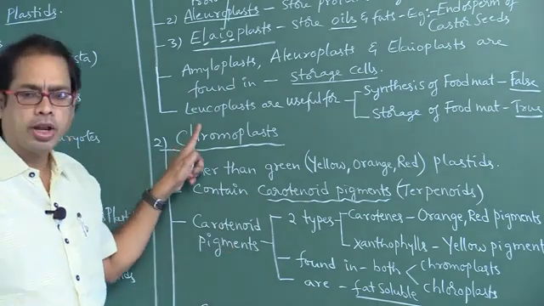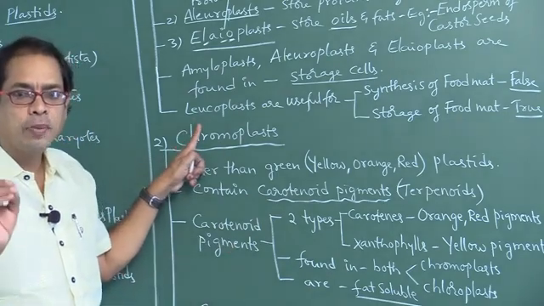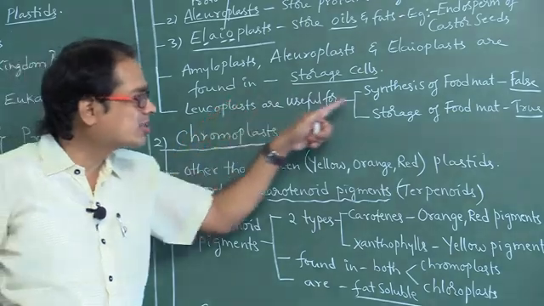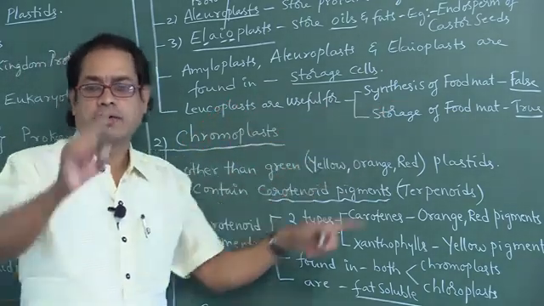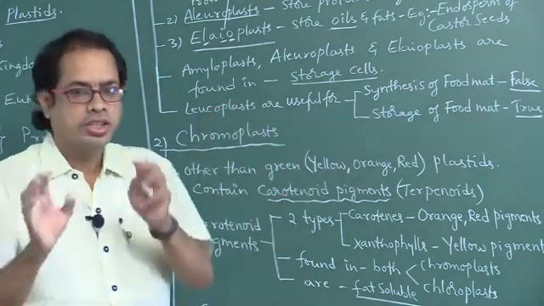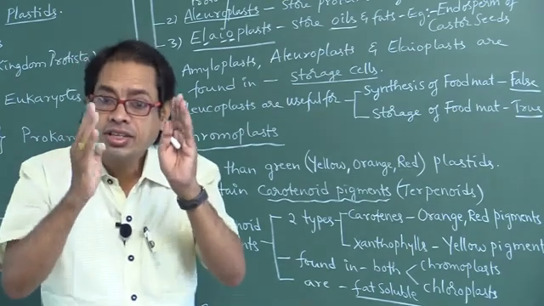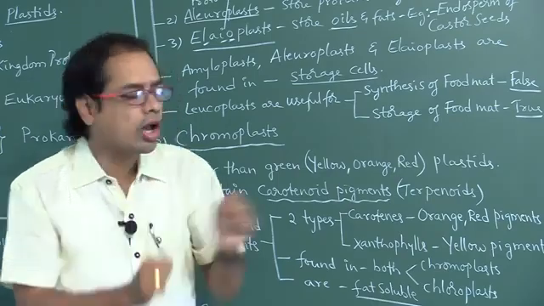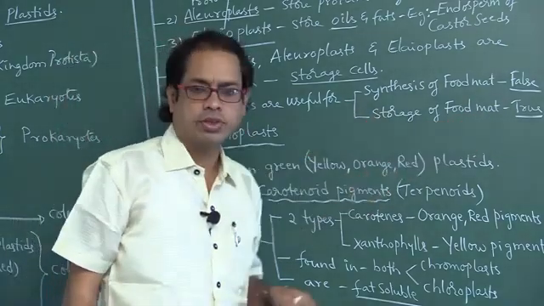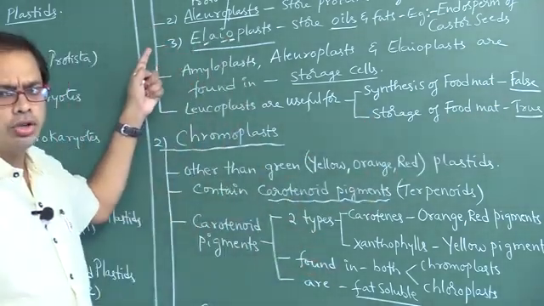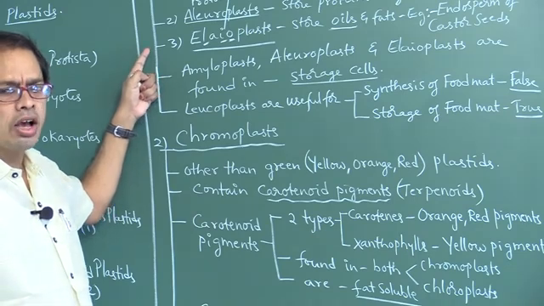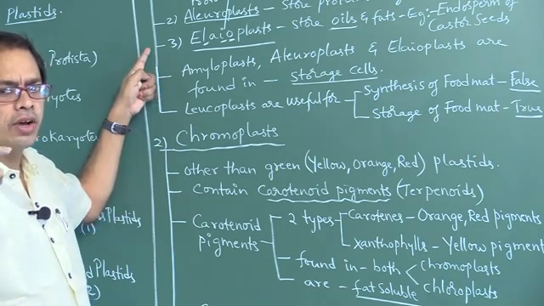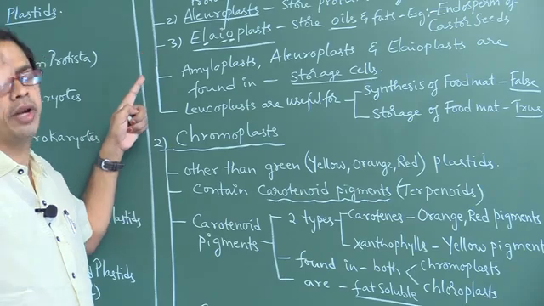Next, one important point, my dear students: leucoplasts are useful for synthesis of food materials. False. These are useful for storage of food materials.